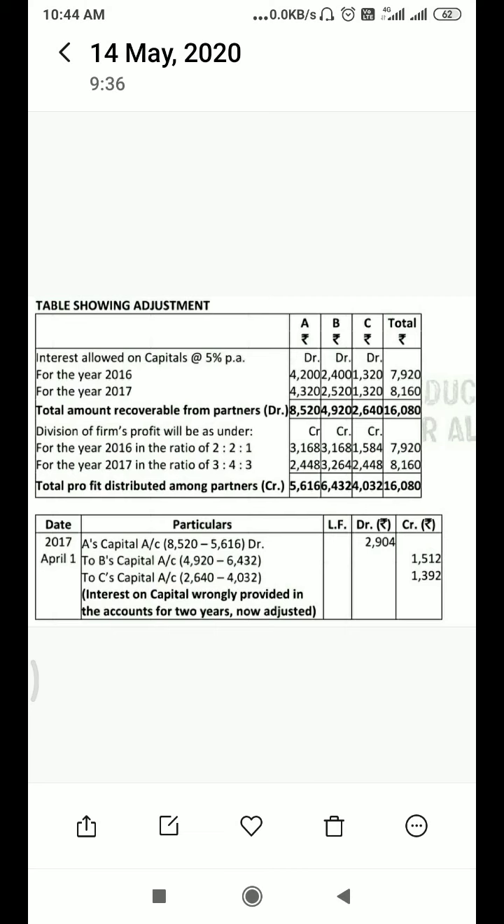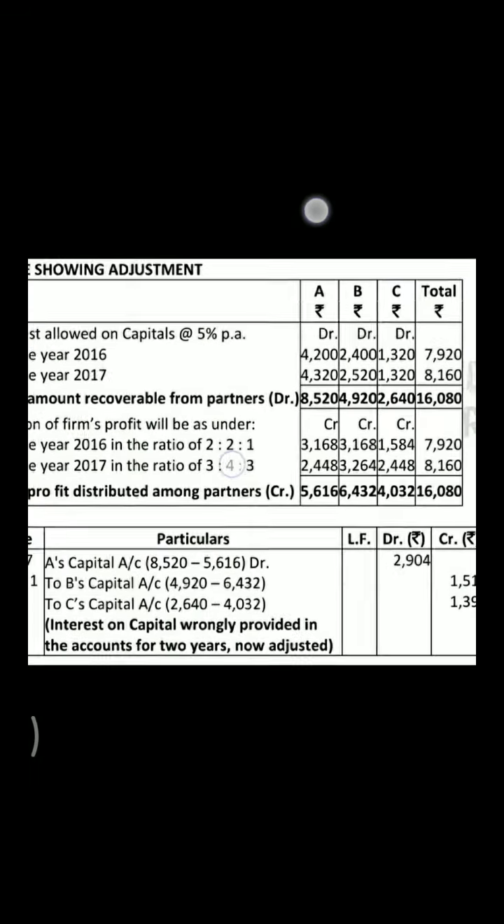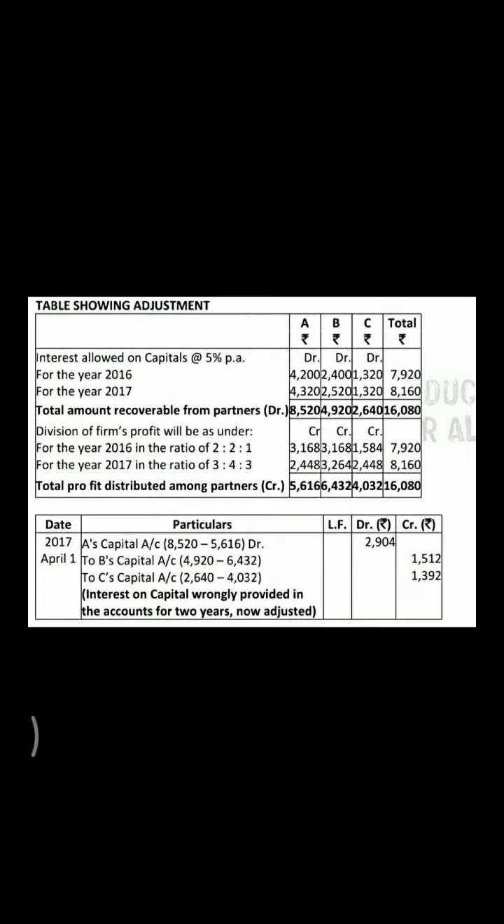First of all, before doing questions, you will read the question carefully. Okay, so in this way we will see here. First of all, in this question we will prepare what? A table. Which table? A table. We will show through the table the adjustment of all the amounts.